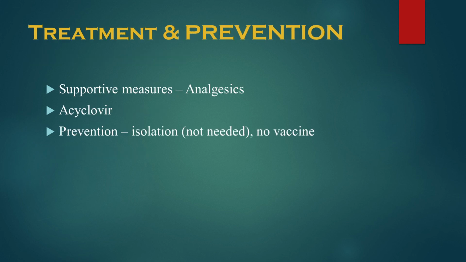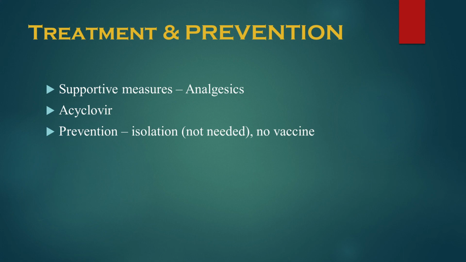Now, coming to the treatment and prevention: supportive measures such as analgesics are given in infectious mononucleosis. Acyclovir therapy is given to treat oral hairy leukoplakia, though relapse is common. Relapse means they go back to the same situation even when given acyclovir.